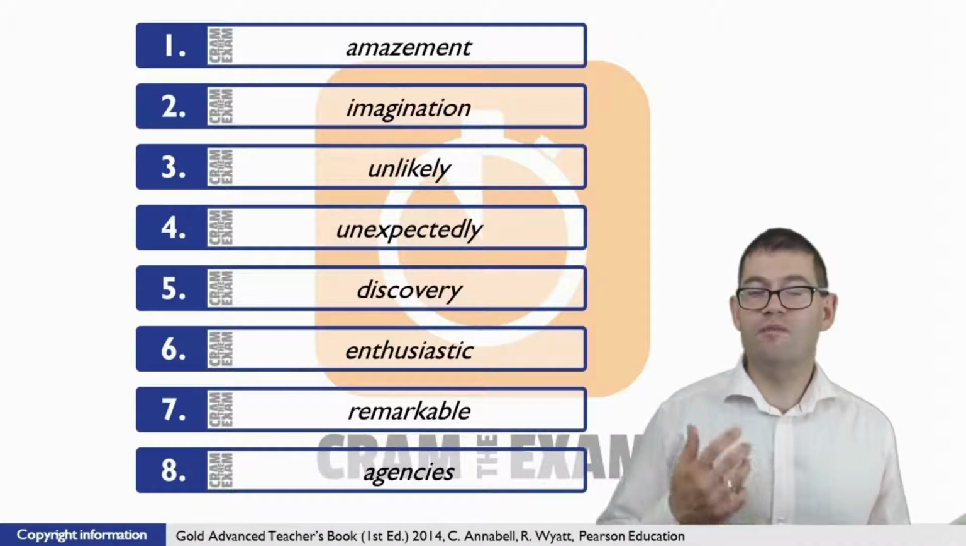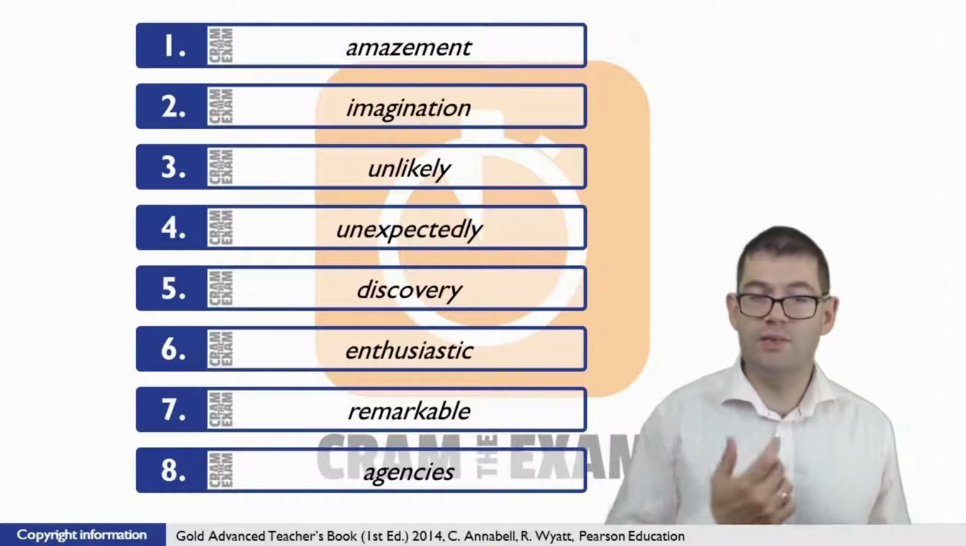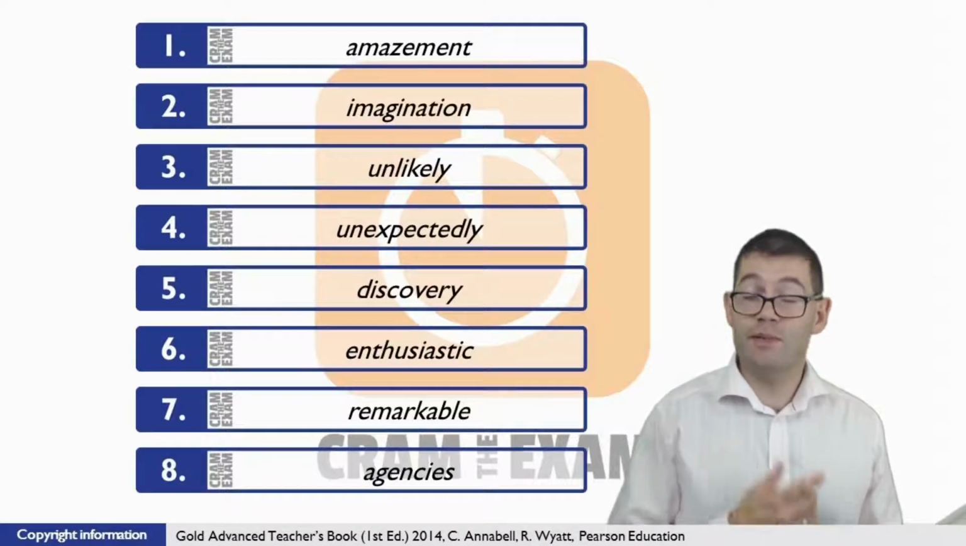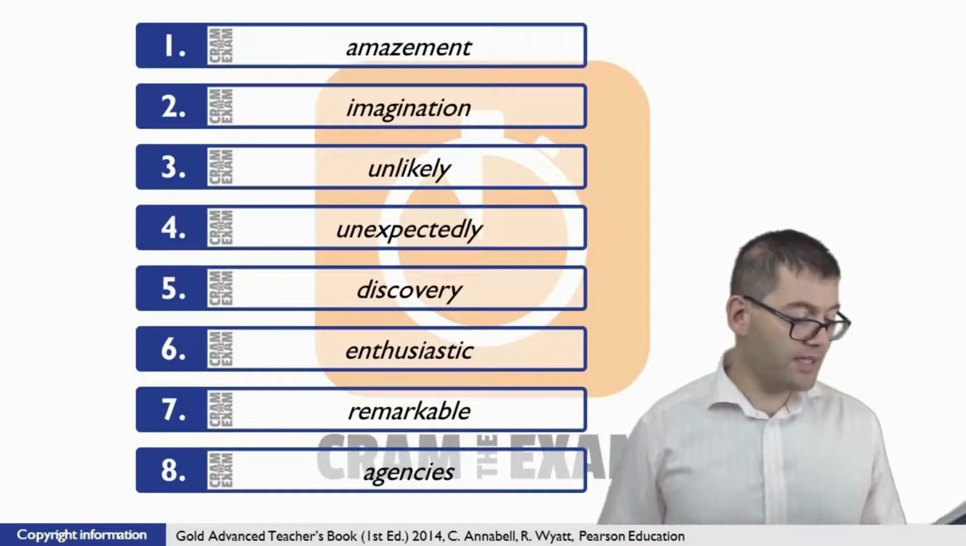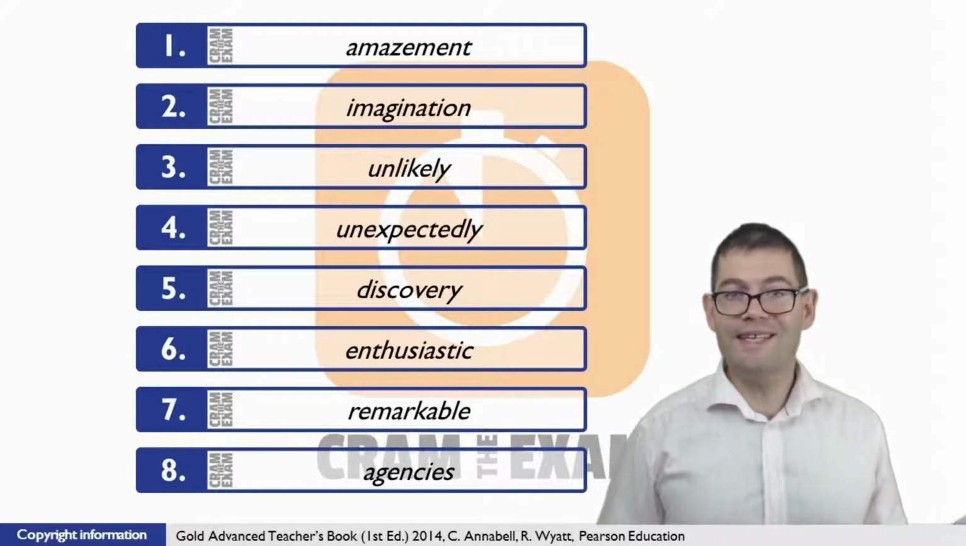For question number 5, once again another gift. Just before the gap we've got an article, we don't have the noun to which that article refers, which means that we have to put the noun in the gap. If we have a look at the stem word, we can quickly discover that the noun that we need is discovery.